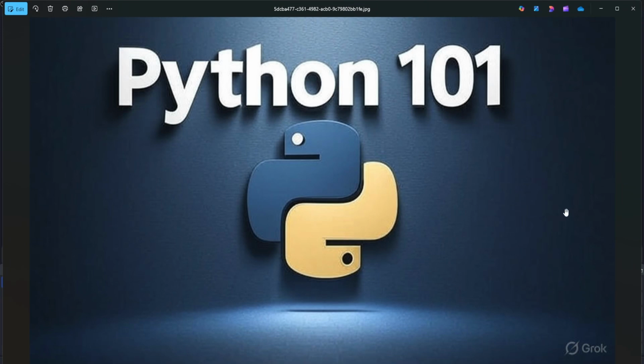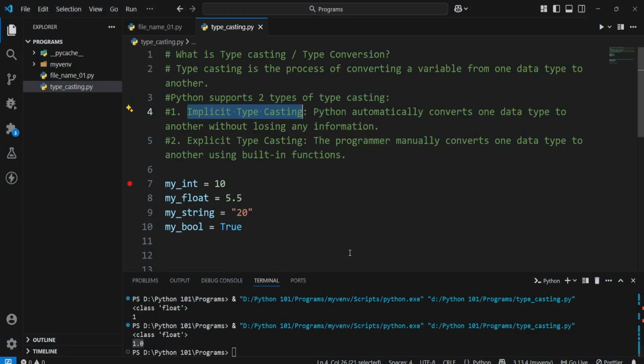Hi guys, welcome to another video of our Python 101 series, and today we are going to talk about typecasting, also known as type conversion. So what is typecasting? Typecasting is a process of converting a variable from one data type to another.